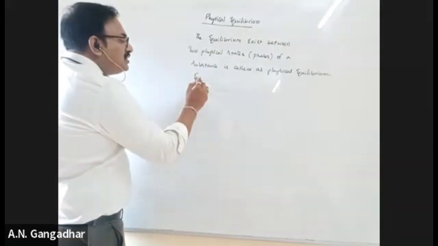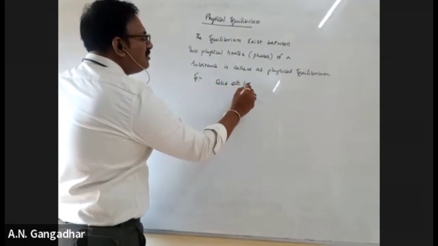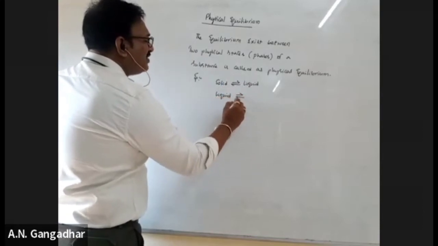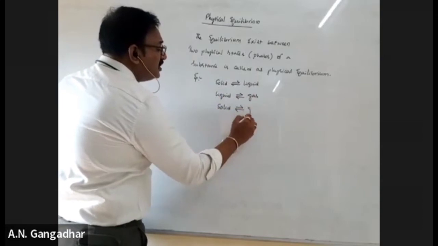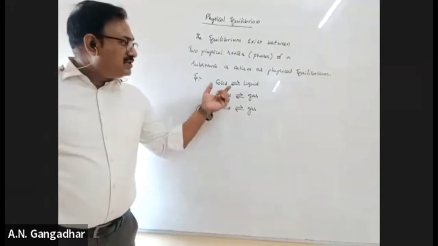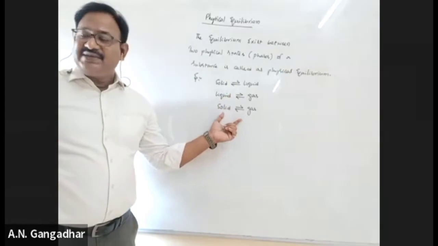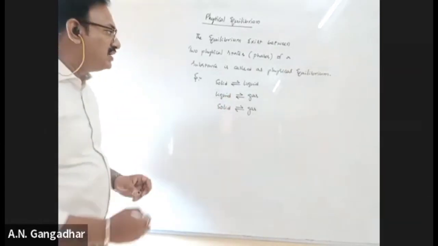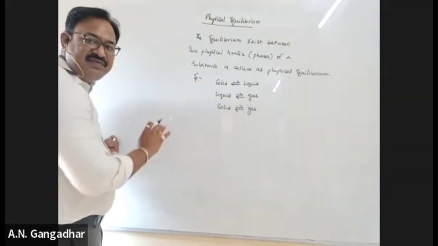For example, if you take a solid liquid equilibrium, it can be represented like this: solid liquid. This is the first example. Liquid and gas, even solid and gas equilibrium. So these are the three important physical equilibria: solid liquid equilibrium, liquid gas equilibrium, and a solid gas equilibrium. Clear? Understand, all of you? Right. Now, let me go through some details about these three types of equilibria.